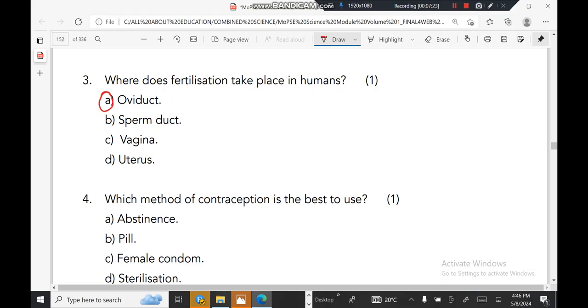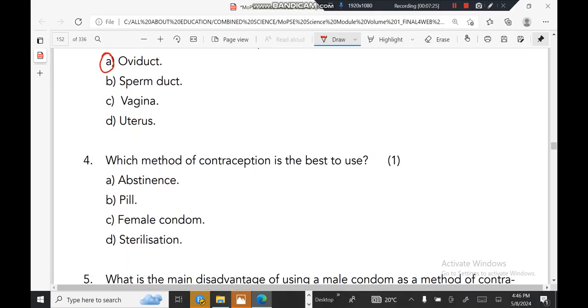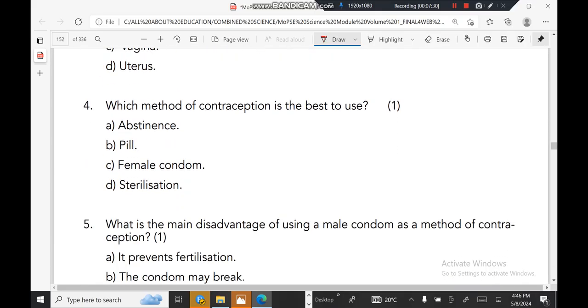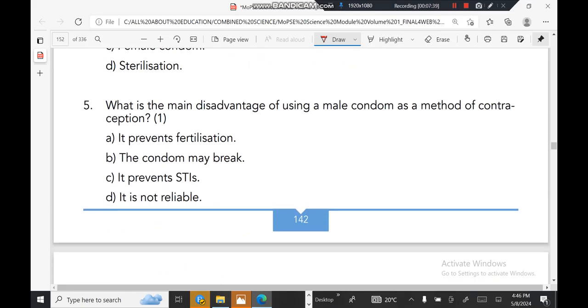That is where the sperm cell meets the ovule, a mature egg. Which method of contraception is the best to use? The best is abstinence, because the other methods are not 100% effective.